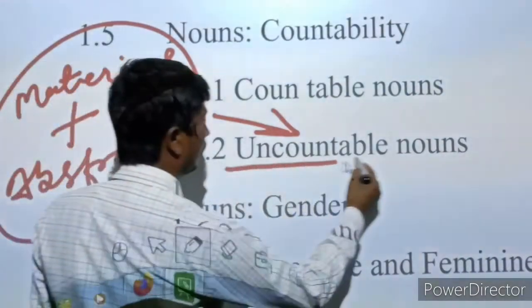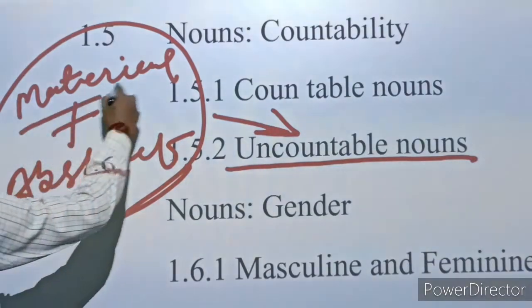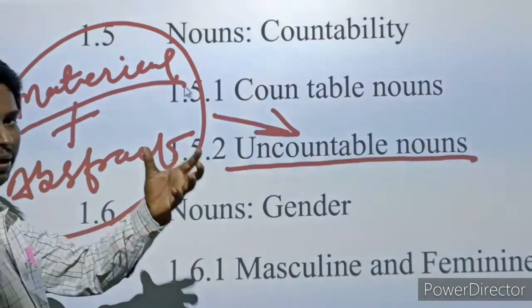Here is uncountable noun because material noun cannot be counted, like oil, water, milk cannot be counted.